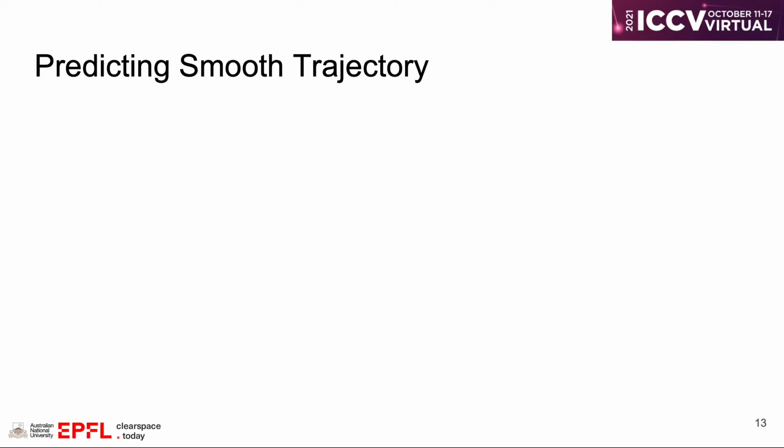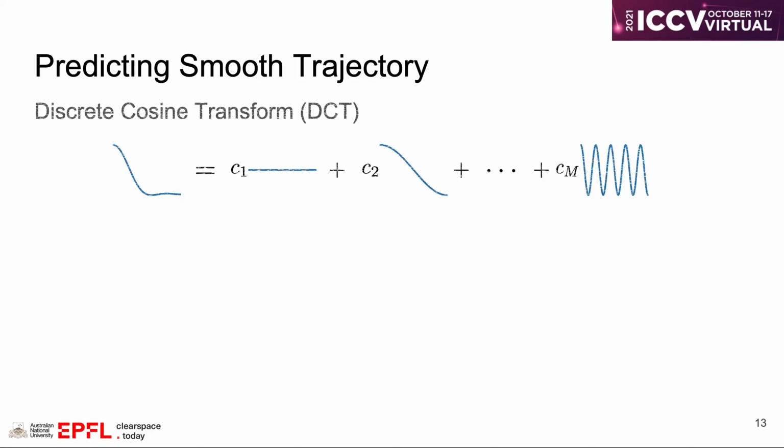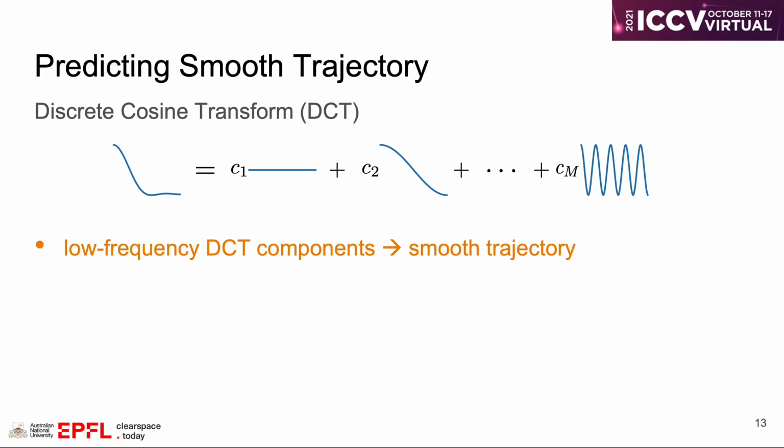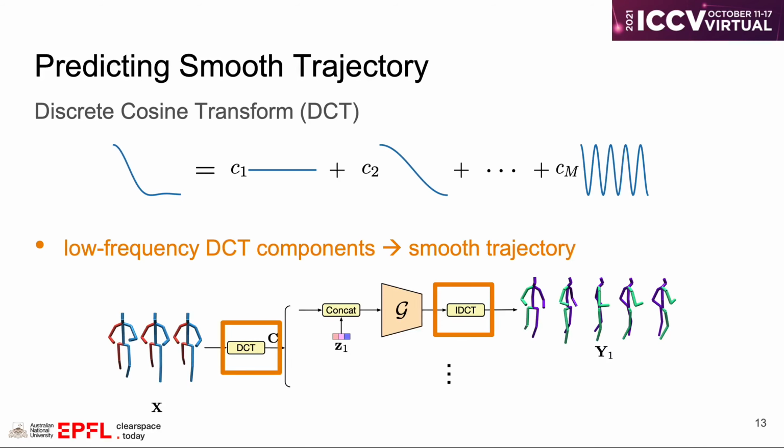Only encouraging the generated poses to be valid is not enough to guarantee a natural motion. To ensure a smooth trajectory, we adopt a trajectory representation based on discrete cosine transform. Using a reduced number of low-frequency DCT components, the trajectory is guaranteed to be smooth. In particular, instead of producing 3D poses, our generator will directly predict the low-frequency DCT coefficients and use the inverse discrete cosine transform to obtain smooth human motion.